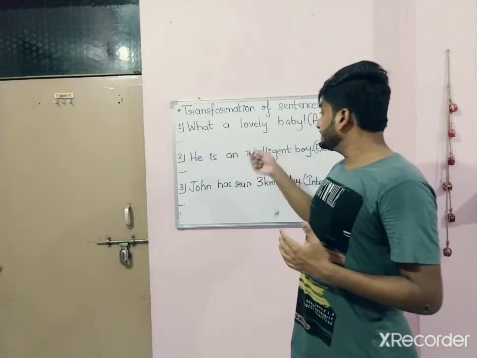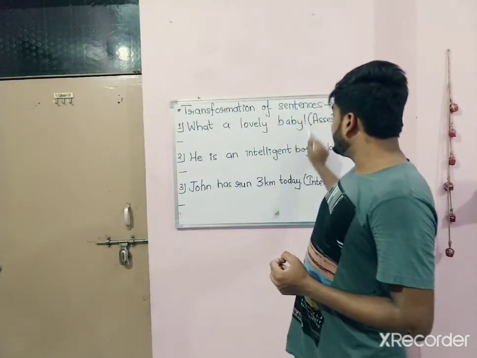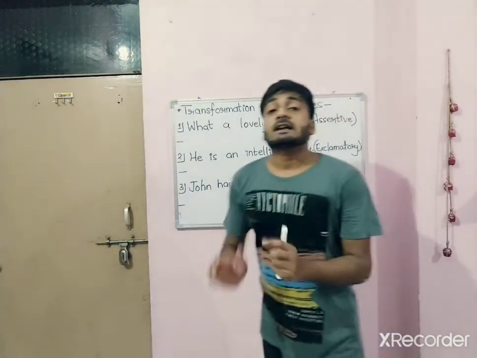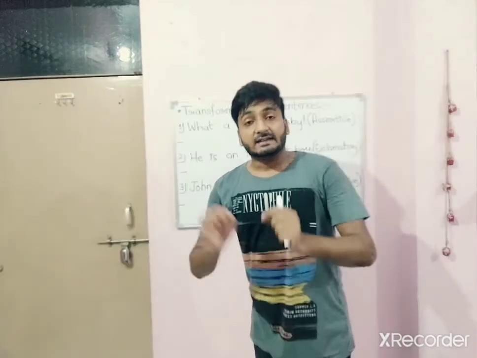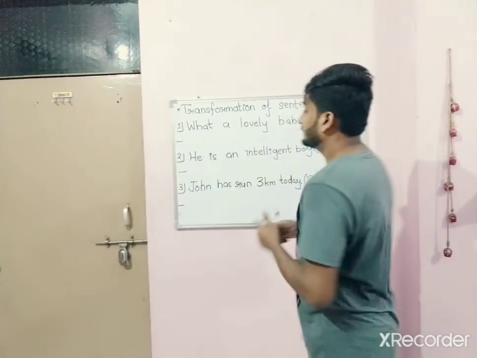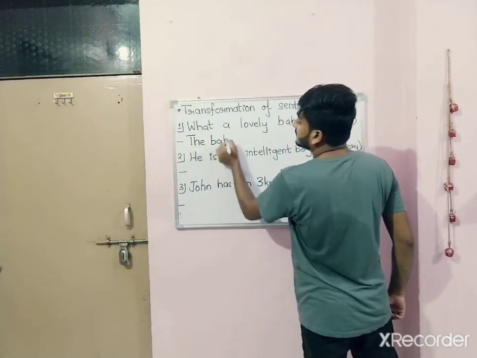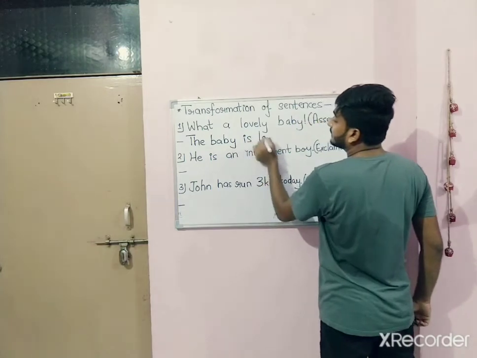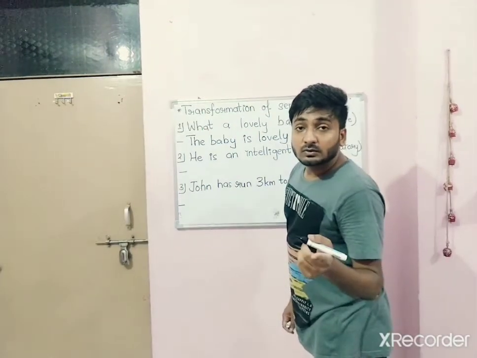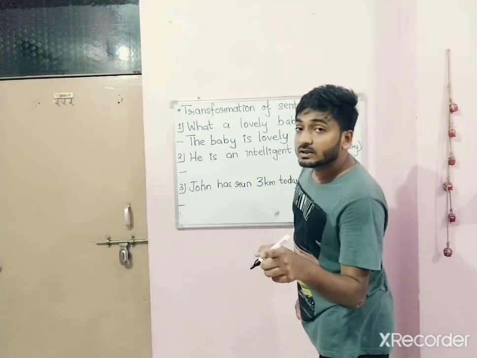Now we'll do practice. We will change these sentences as directed. Number 1, what a lovely baby, exclamation mark, and assertive. We have to change it into assertive. This sentence is an exclamatory sentence, and we have to change it into an assertive sentence. So it will become, the baby is lovely. Because we are changing it into an assertive sentence, and an assertive sentence always ends with a full stop.